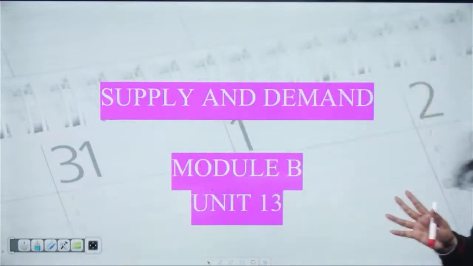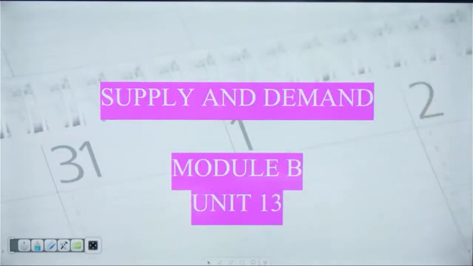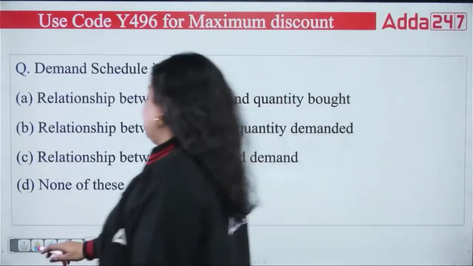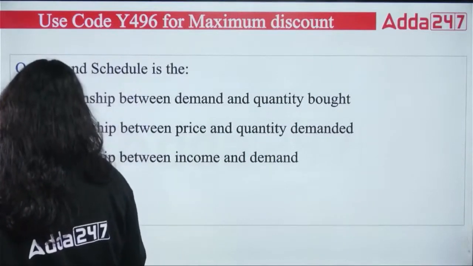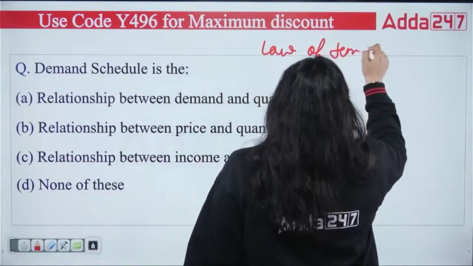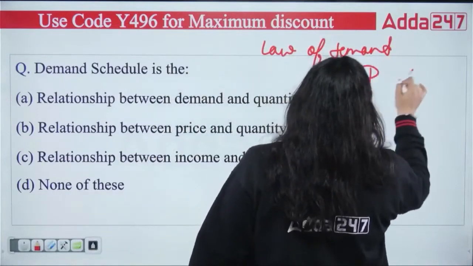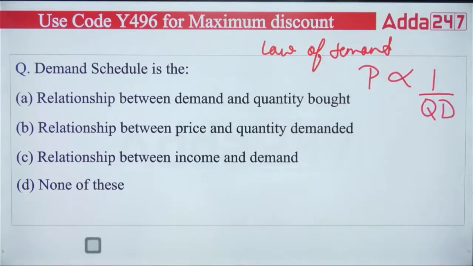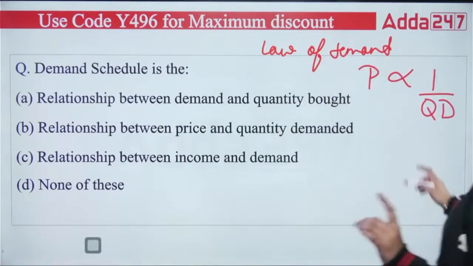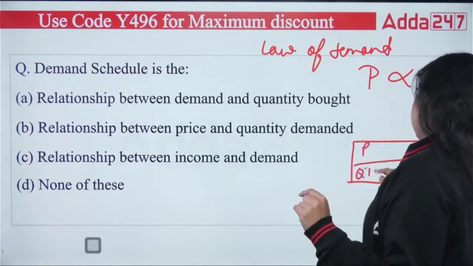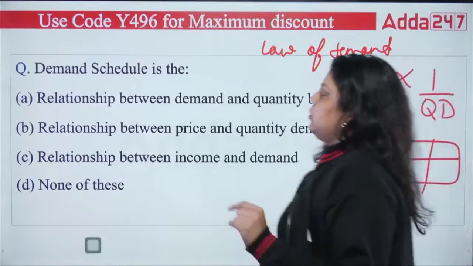Okay, so this is the basic of your chapter I have given you. Now let's start with the MCQ and you will find more concepts in the session. The first question in front of you is asking: demand schedule is the dash. What is a demand schedule? First of all we have to understand that the law of demand says that price and quantity demanded have an inverse relation. And when we represent this relation of price and quantity demanded in tabular form, that will be known as your demand schedule.